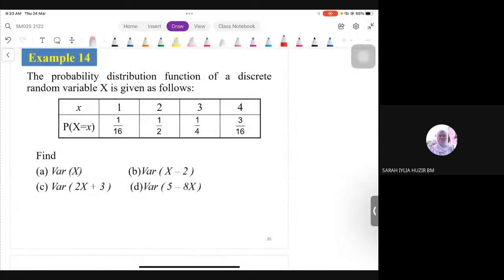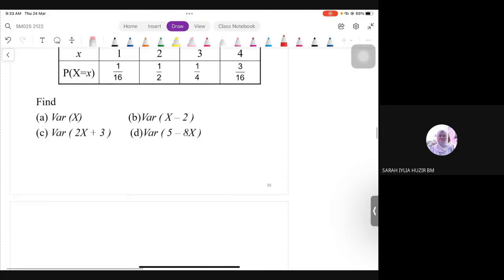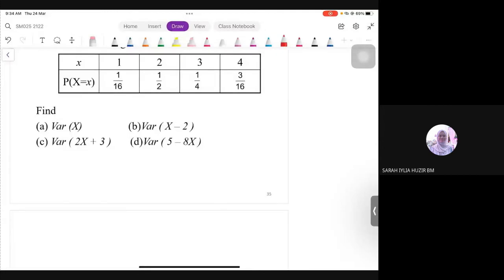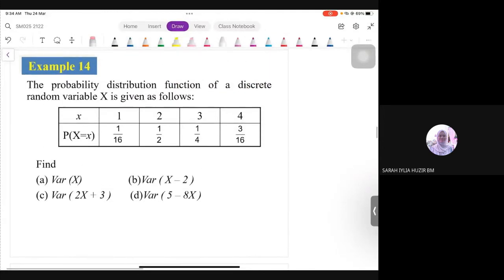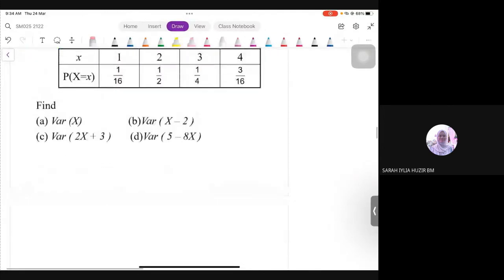Alright, so given the table, we have to find variance X. Okay, yang bawah tu semua properties. Okay, part first kita cari dulu dia punya variance. Okay, yang ni dia tak guided kan? Dia terus je, find variance. So nak cari variance, ingat apa tadi? Kita kena cari two things first. First, find our expectation. Okay, saya kat sini saya tak tunjuk satu-satu lah. Awak boleh kira tadi dah terror dah kan? Expectation in this case should be 41 over 16.